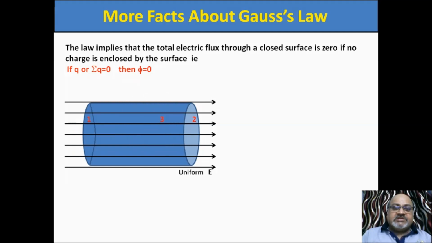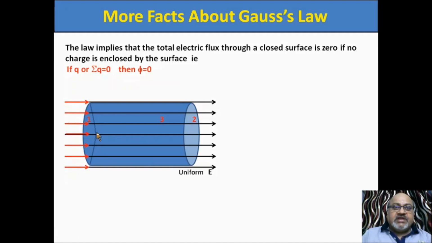So the cylinder has two plane surfaces, which are circular, and one curved surface, number 3. This number 3 is the curved surface. Number 1 is a plane surface, but its shape is circular. Number 2 is a plane surface, but its shape is circular. So this cylinder is placed in the uniform electric field. The axis of the cylinder is parallel to the uniform electric field.